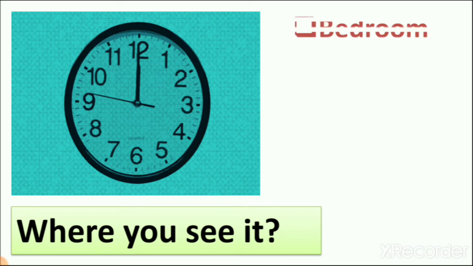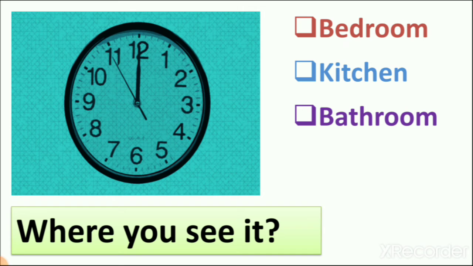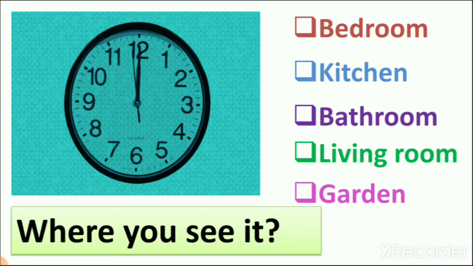So let's see bedroom, kitchen, bathroom, living room and garden. Now bedroom is the place where we are sleeping. Kitchen is the place where we are cooking food. Bathroom we use to clean our body. Living room is where we are sitting and many guests when coming to our house are sitting there. Garden is the place which is around our house, not inside our house.